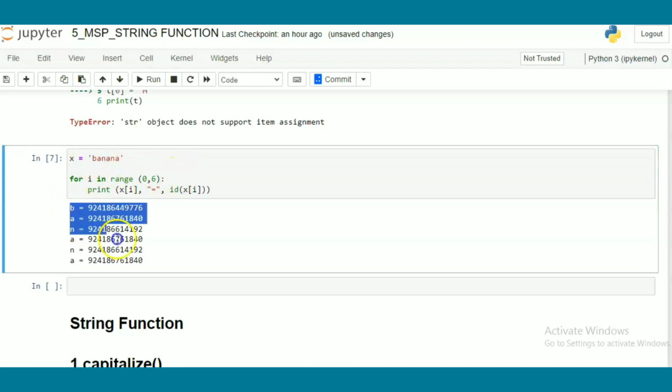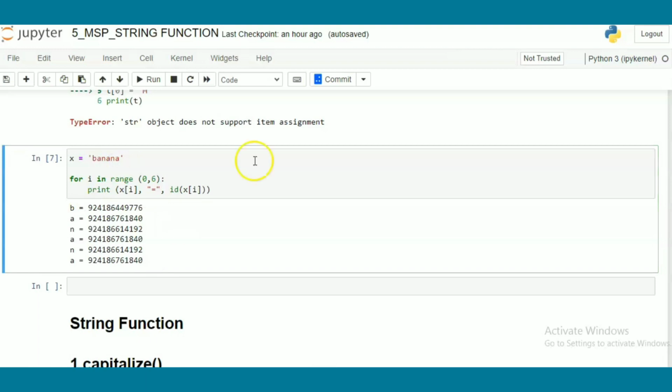If you print the addresses, you will find that A has an address ending with 840, so for every A you get the same memory address 840. The same way, N is stored at the address 192, and for the next N you also get the address 192. That means whenever I access this string, I am actually accessing these memory addresses.